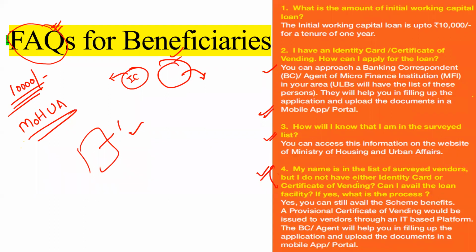You can still avail the scheme benefits. A provisional certificate of vending would be issued to vendors through an IT-based platform. Through this platform, the BC or agent will help you in filing the application on the portal and uploading the documents in a mobile app or a portal. The main thing is that you can even get the loan if you don't have any identity card or certificate of vending.